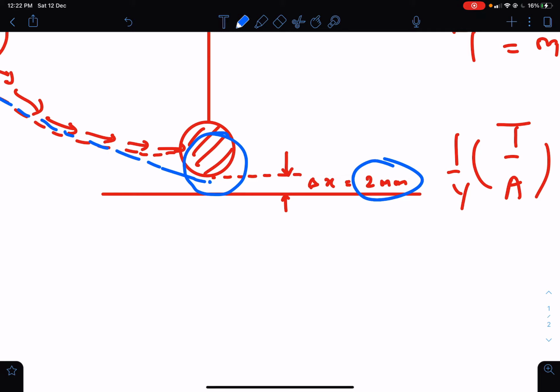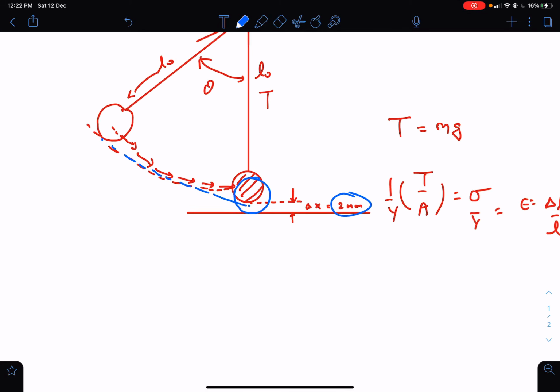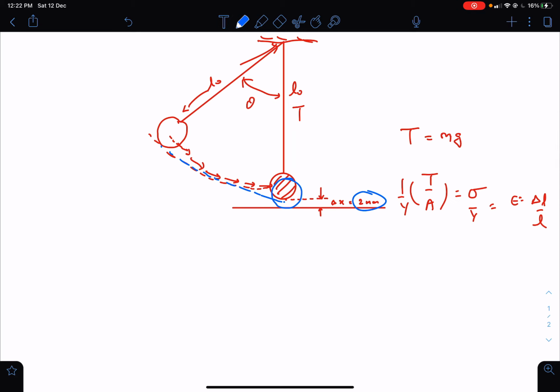Now why will the length increase? Because as it is swinging, the tension is increasing. Why? Because when it was simply hanging in the vertical position, tension was equal to mg. But when it is swinging and moving in a circle, by the time it has come to the lowest point, it has got some velocity, and it is undergoing circular motion from point A to point B. So you can't say T equal to mg. In fact, you have to say that T minus mg is the net force towards the center, equal to mv square by r. And how much is the velocity at B, which is the lowest point?